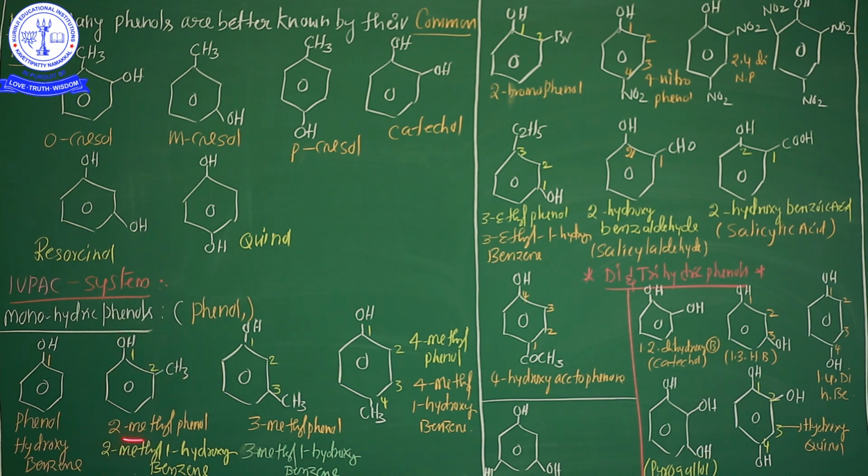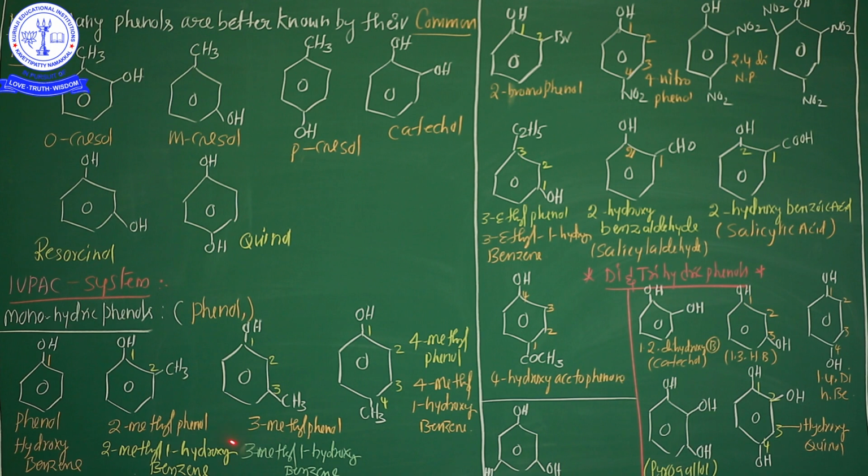So 2-methylphenol is the common name, but from the IUPAC point of view it is 2-methyl-1-hydroxybenzene. Two different names: the first is the common name, the other is the IUPAC name.